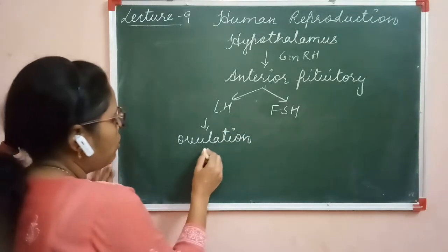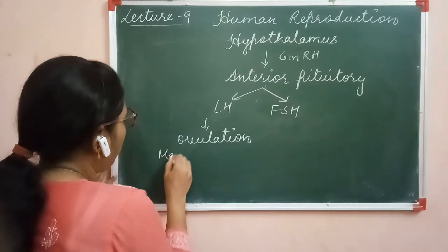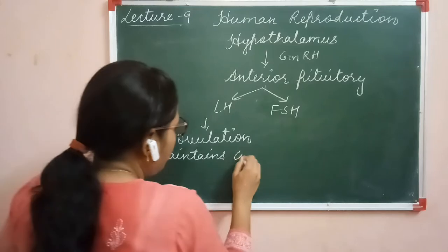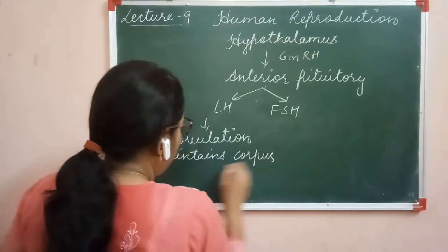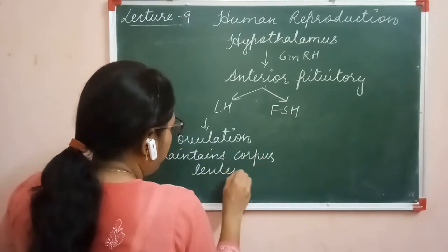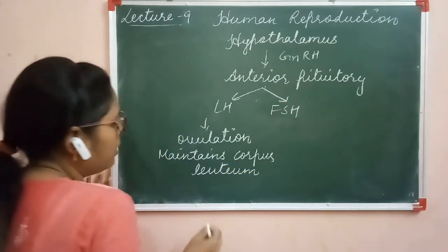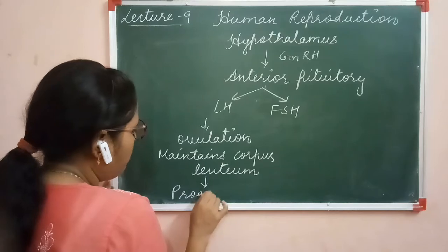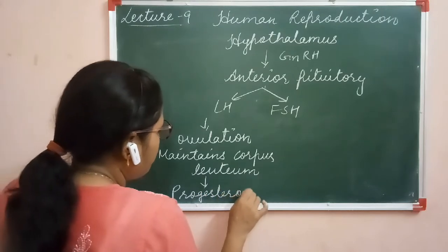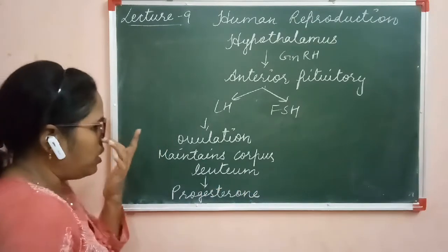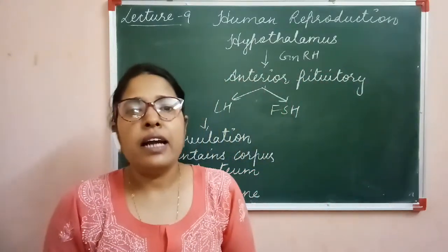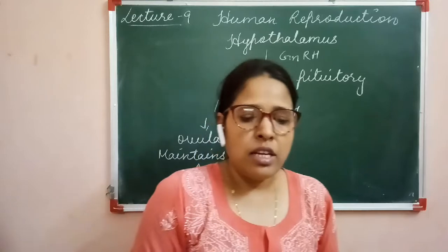Clear? This corpus luteum will secrete the hormone called progesterone, and this progesterone is responsible for the changes that take place in human females at the time of pregnancy.